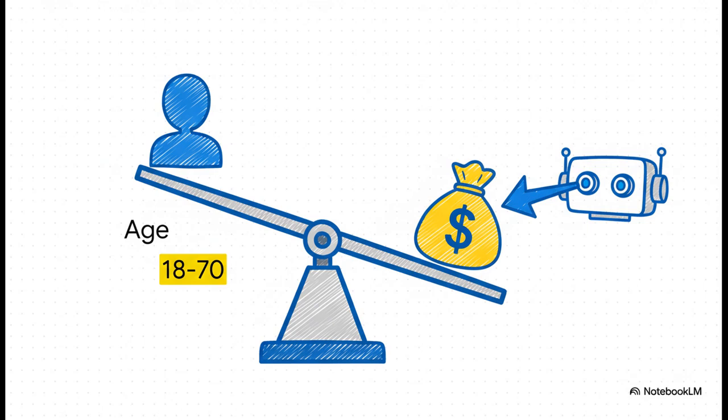Imagine a model is looking at two things: a person's age, which might be between 18 and 70, and their salary, which could be up to, say, $150,000. Now, to you and me, those are just two different concepts. But to a machine, 150,000 is a ginormous number compared to 70. Without any guidance, the model will just assume salary is thousands of times more important than age simply because the number is bigger. And that is where everything starts to go off the rails.